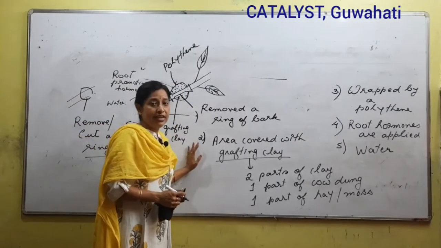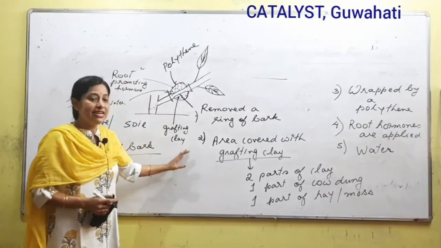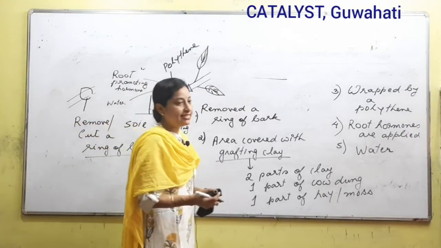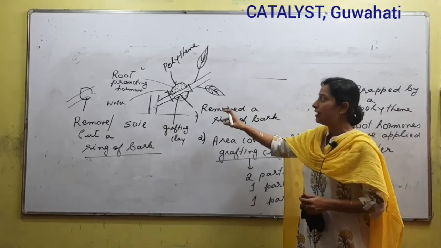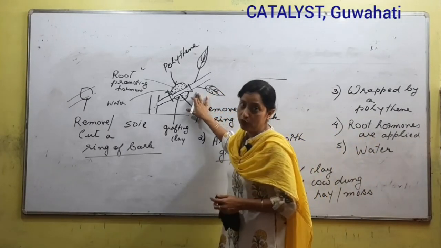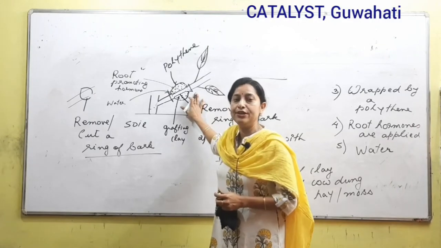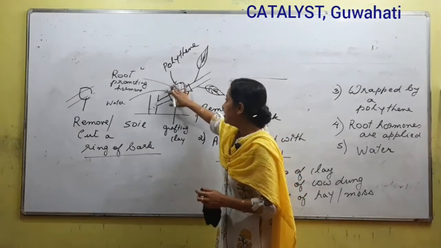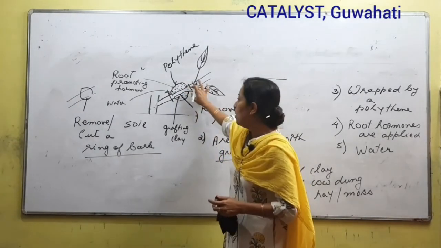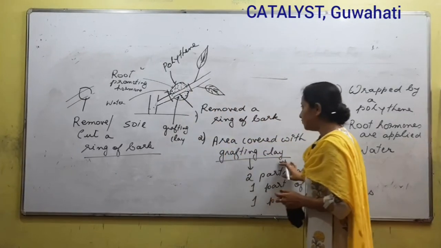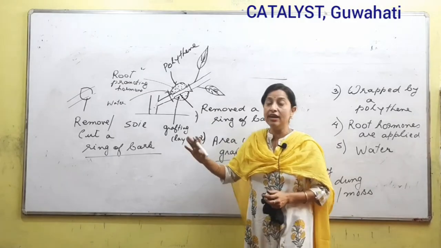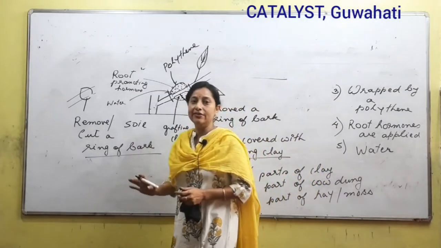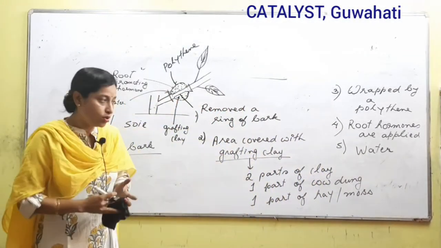So this type of a layering is called as air layering. Layering ki hoy? Artificial method of vegetative propagation. So what we are trying to do is, from one plant or one stem of the plant or one branch of the plant, we are trying to produce a new plant. And since this is the method we are applying, where we are covering this with the help of a grafting clay, and it is done in a stem that is high above the ground, it is called as what? Air layering, or it is also called as guti.